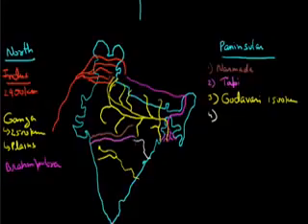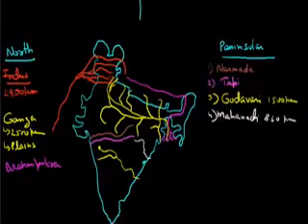It also covers the states of Maharashtra, Chhattisgarh and Odisha. The river Mahanadi is approximately 860 kilometers long. The next important river of South India is the Krishna river. Krishna originates in the Mahabaleshwar region and drains into the Bay of Bengal. The Tungabhadra and Bhima are its tributary rivers.